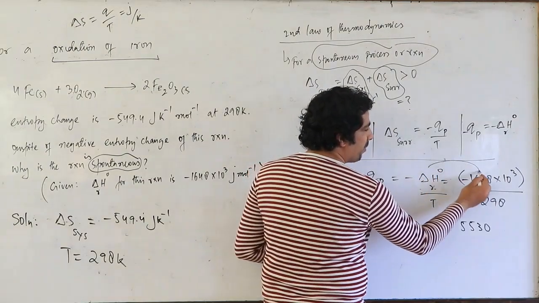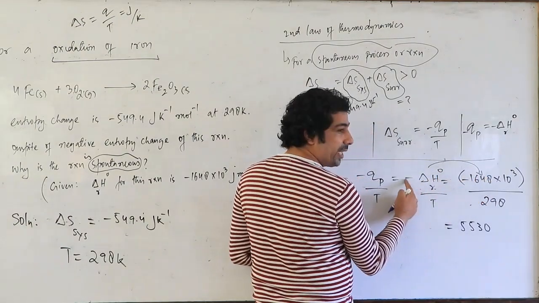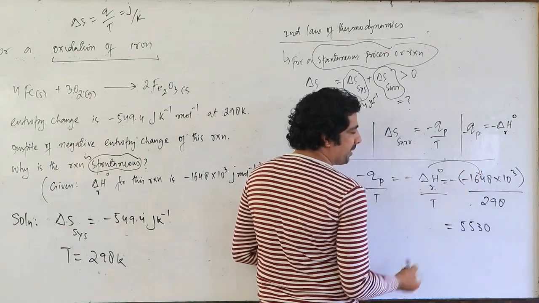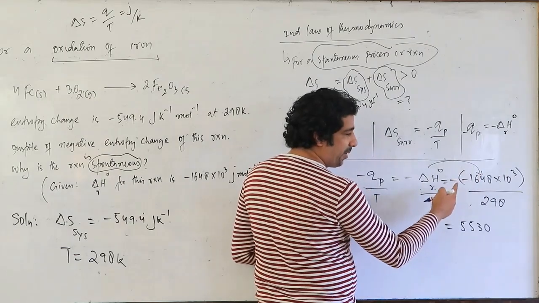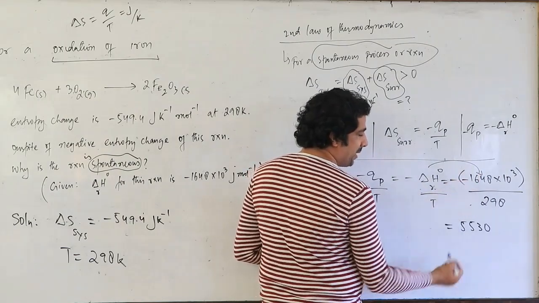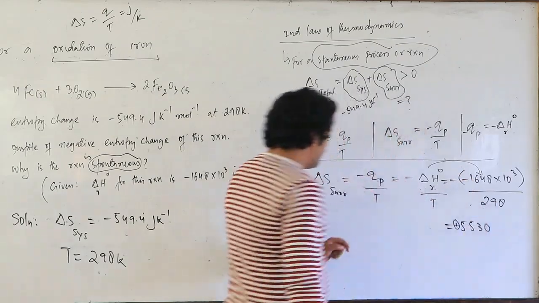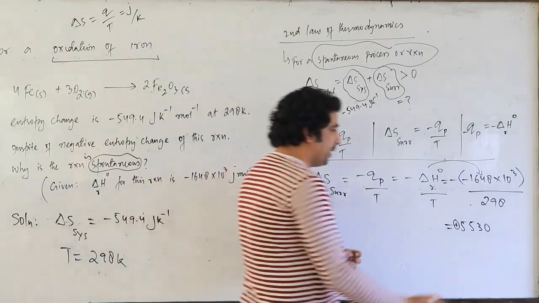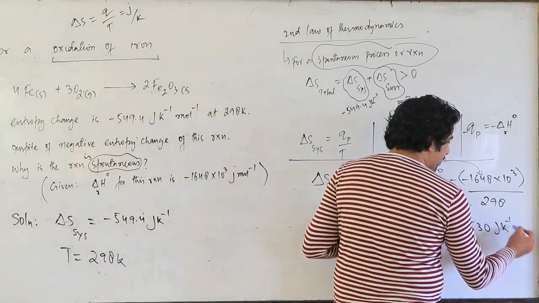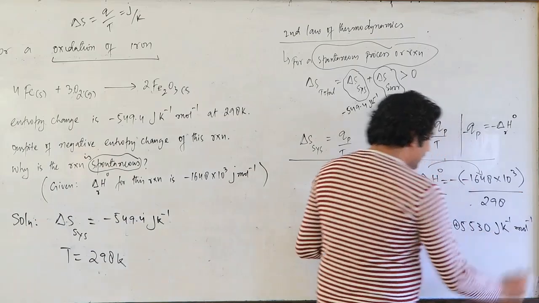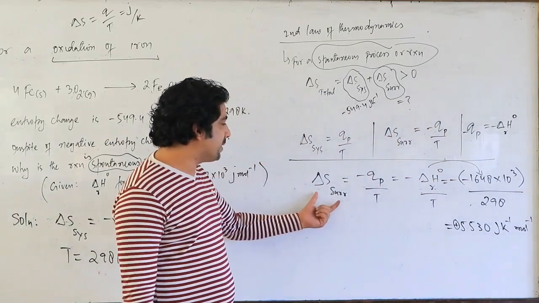Yes, this is the value of delta H R naught. But minus is outside, so we have to mention this minus. So try to understand this particular factor. So it will become plus. So you will get a plus 5530. This will basically be delta S surroundings. So it will be in joule per Kelvin per mole. So this is the value of delta S surroundings.